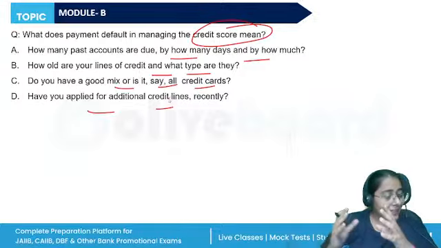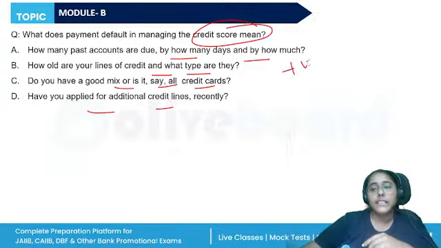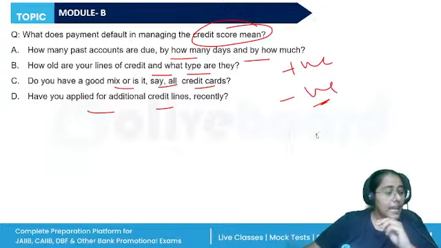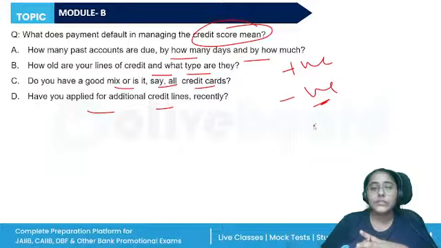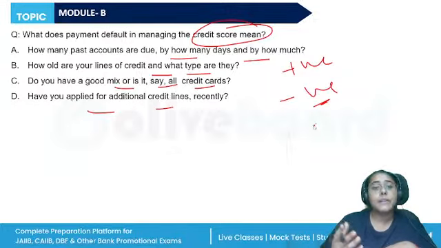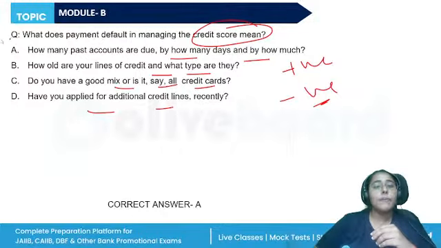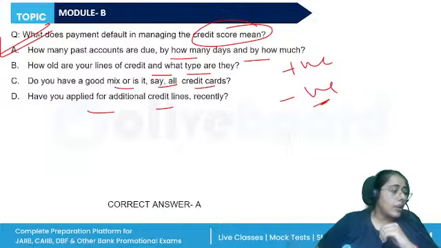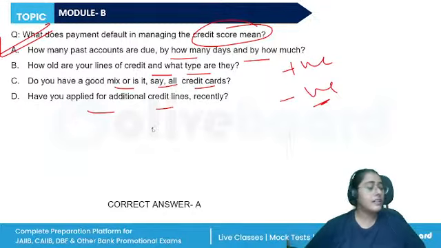So certain things lead to a positive credit score, others lead to a negative credit score. If we have too many accounts that are due, recent accounts, only credit cards, it will be a negative score. But payment default means how many accounts are due. All right. These factors impact our credit score.